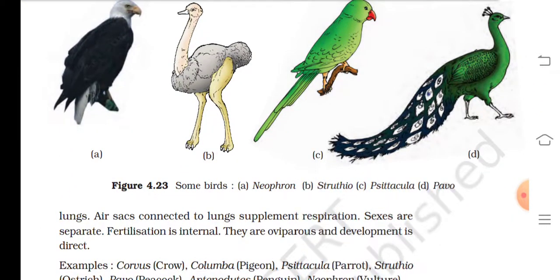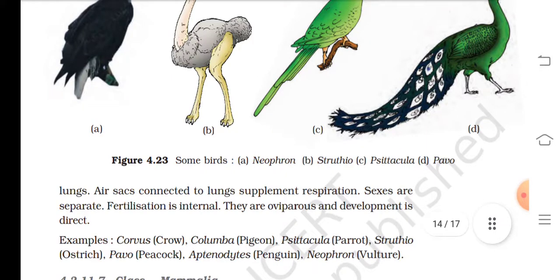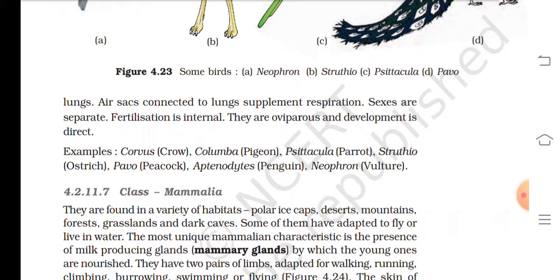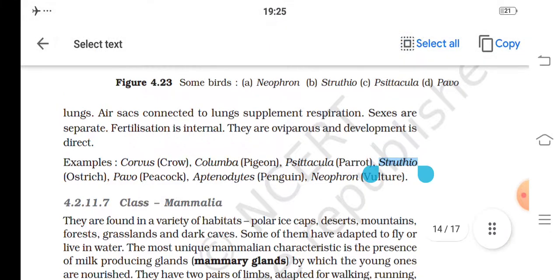Respiration is by lungs. Air sacs connected to lungs supplement respiration. Sexes are separate. Fertilization is internal. They are oviparous and development is direct. Example: Corvus, Columba, Psittacula, Struthio, Pavo, Aptenodytes, and Neophron.